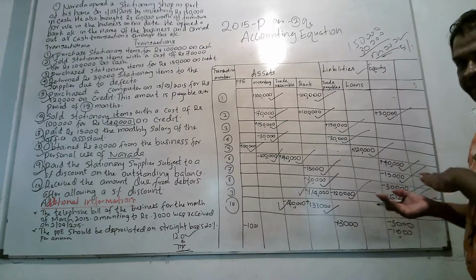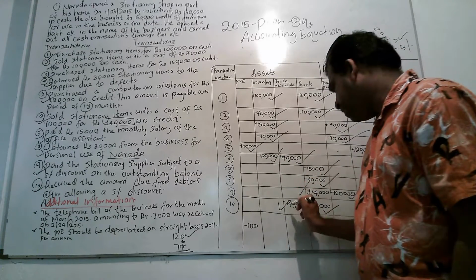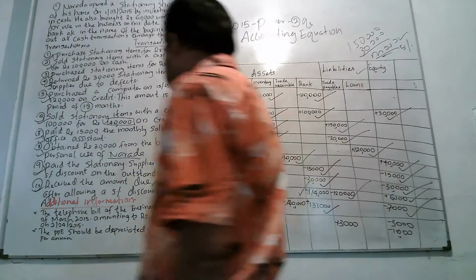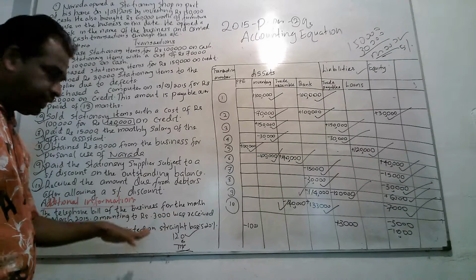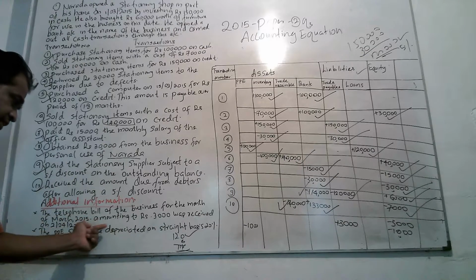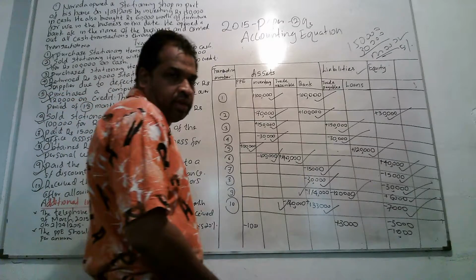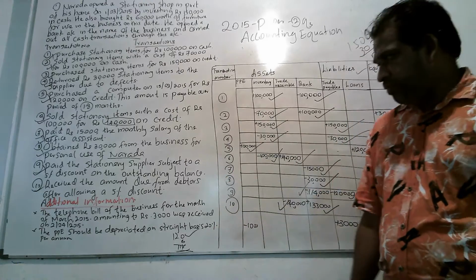That is enough discount allowed, and the amount received will be equal to the amount received from the customer, then minus 140,000. Right. Then I have highlighted all the transactions that occurred during the month of March from 1 to 10, but the examiner has given you another two adjustments. The telephone bill of the business for the month of March 2015, amounting to 3,000, was issued on 2nd April 2015.